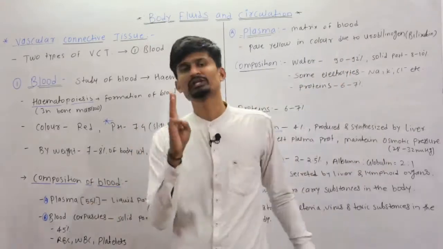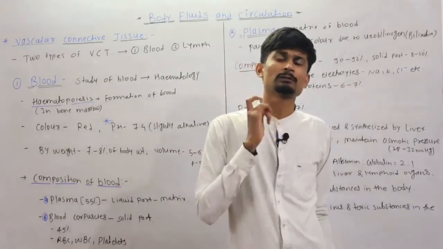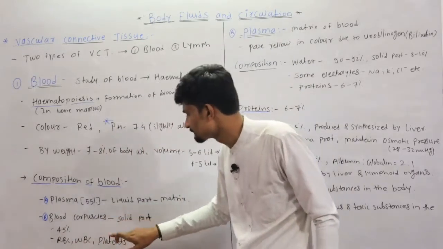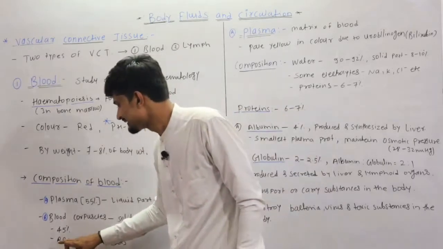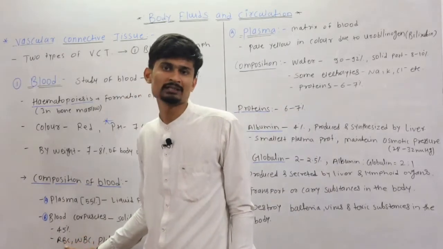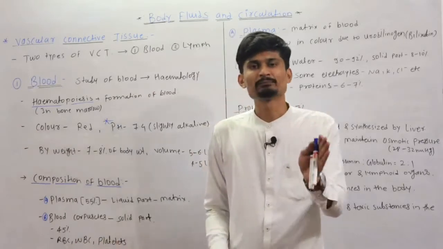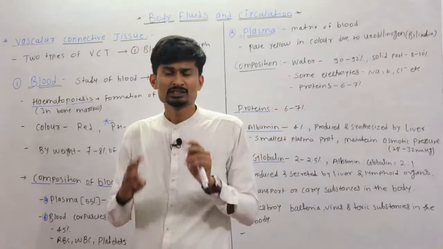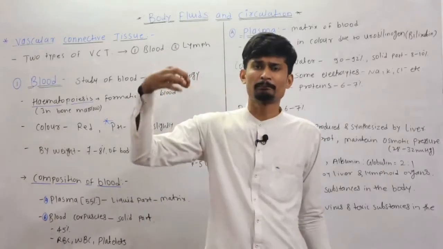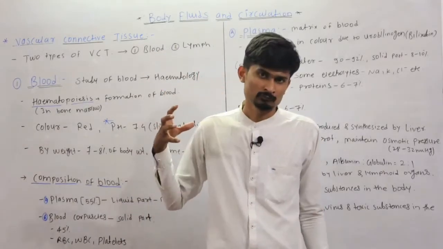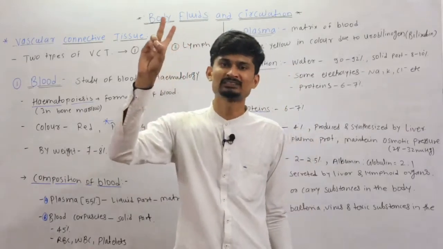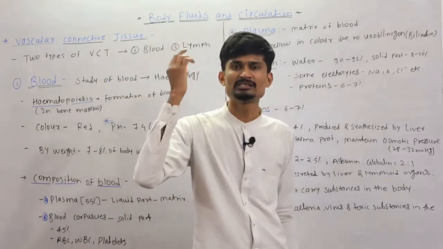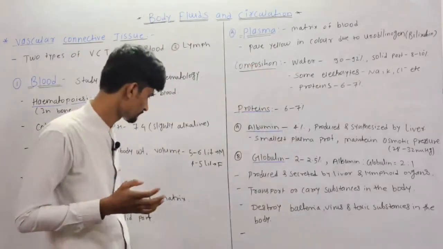And there are three types of cells present in our blood: RBC, WBC and platelets. RBC means red blood corpuscles or red blood cells. WBC means white blood cells or white blood corpuscles. And the third one is the platelets. So these are the three types of cells which are present in our blood. So there are two components, that is plasma and blood cells. Blood cells are of three types, that is RBC, WBC and platelets.